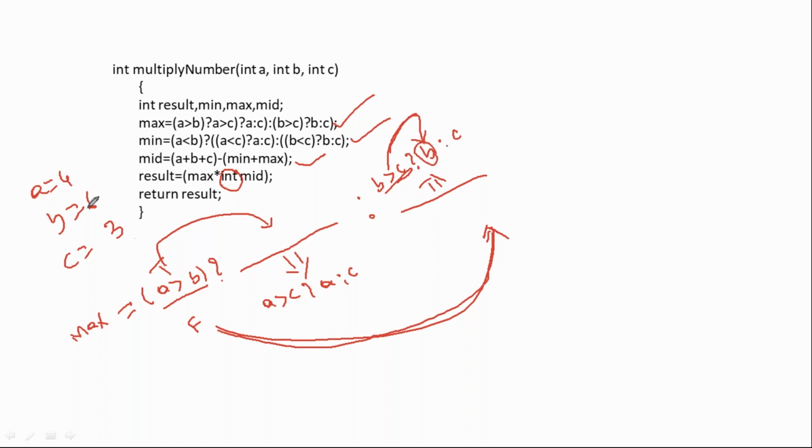Automatically max will become this. See, 4 greater than 6, condition false. Condition false directly comes here. Now 6 greater than 3, condition true. Condition true means B is bigger. Automatically max will become 6. So this is how to find the max number using the ternary operator. Is it clear, Deepak? Now is everyone clear, or need to explain one more time?